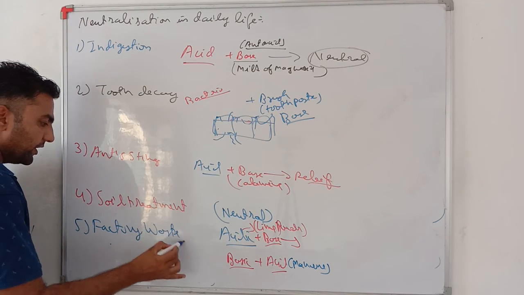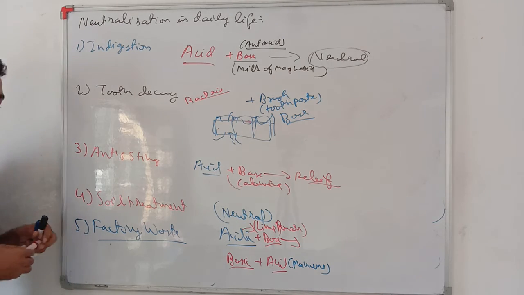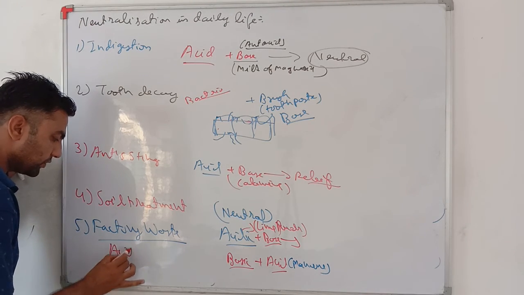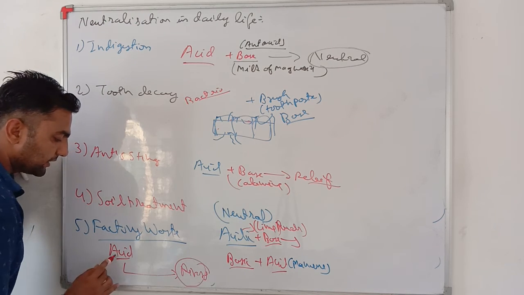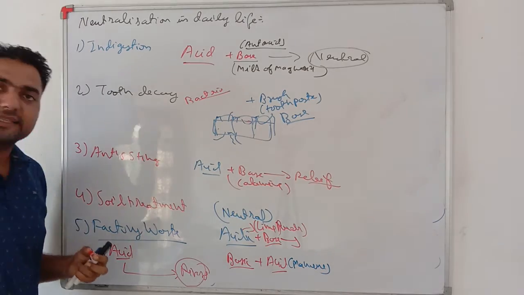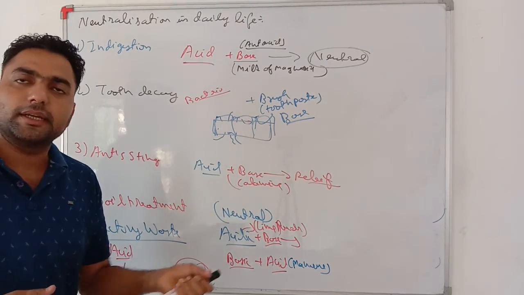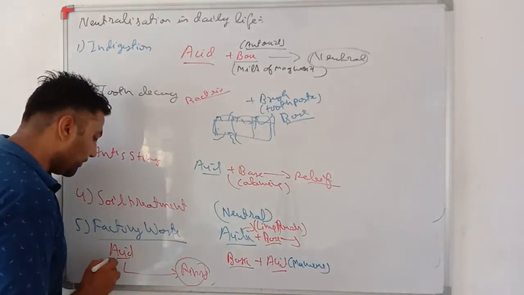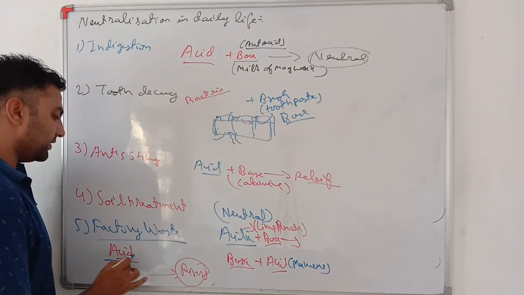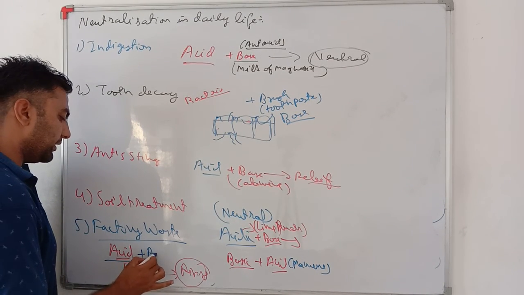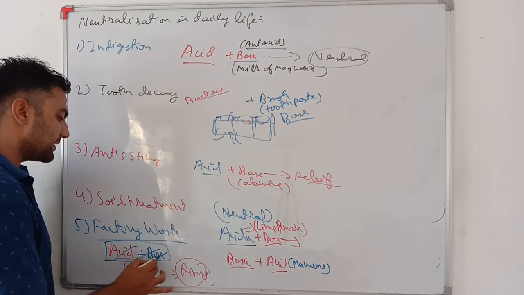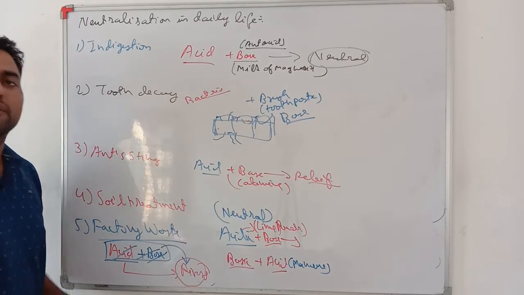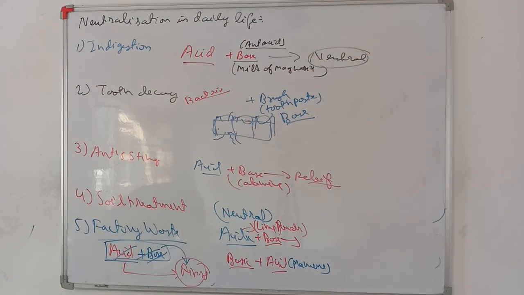Factory waste. See my dear students, generally factory wastes are acidic in nature. If this acidic material is directly thrown into rivers, the river water will become acidic and aquatic life will start dying or get affected. So before throwing factory waste into water, it must be treated with a base, so that the acidic effect is cancelled and neutral water goes into the rivers and our rivers are not destroyed. So dear student, this was the general thing.